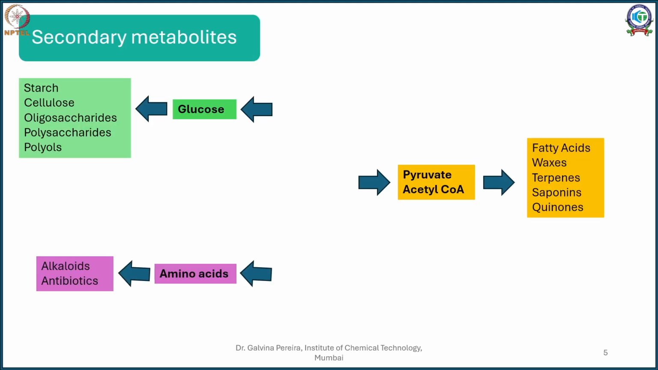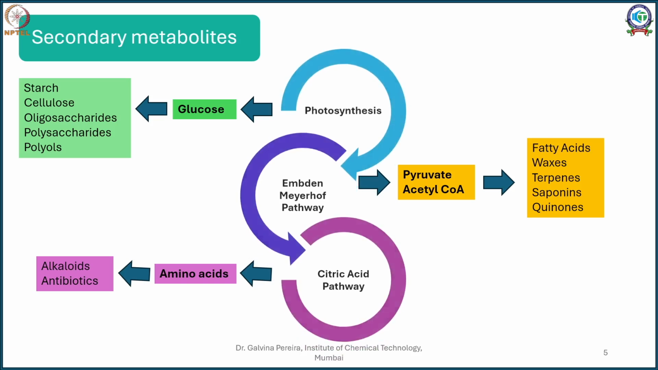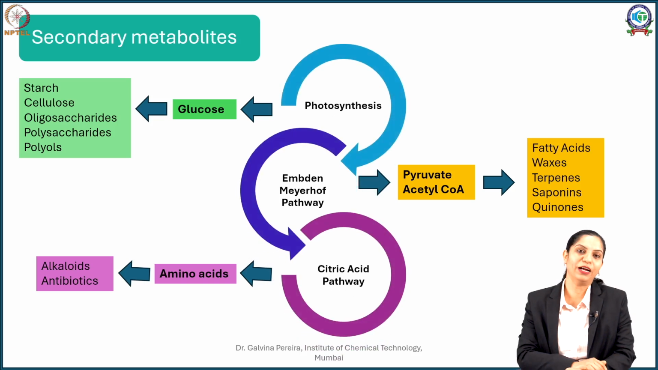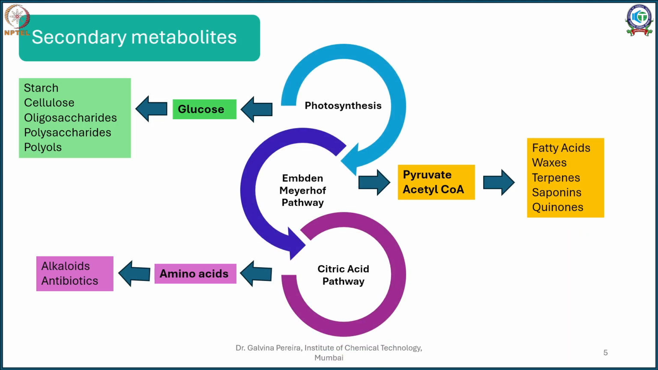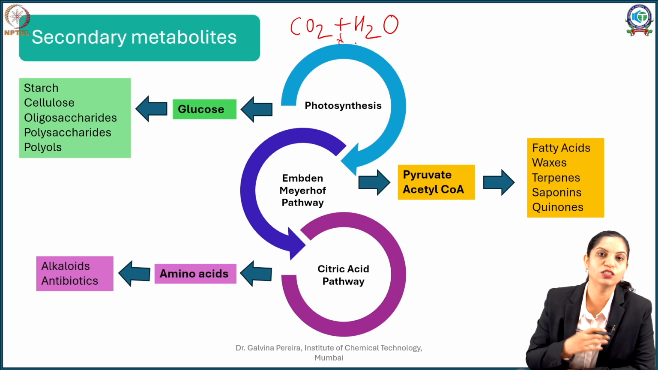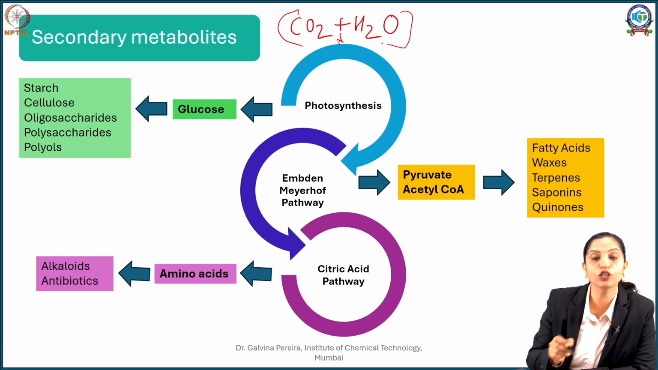Now coming to the biosynthesis of secondary metabolites, we have your biosynthetic pathway, especially in plants, something which starts from something as simple as photosynthesis. So what happens in photosynthesis is you have your CO2 plus water taken up by the plant in the presence of sunlight, and this process is called photosynthesis, whereby this adds up to make your sugar.